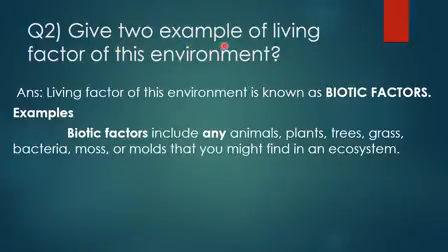Question number 2 is, give two examples of living factor of this environment. So the answer of the question is, living factors of the environment are known as biotic factors. For example, biotic factors include all animals, plants, trees, grass, bacteria that you might find in an ecosystem. So this is the answer of the question.